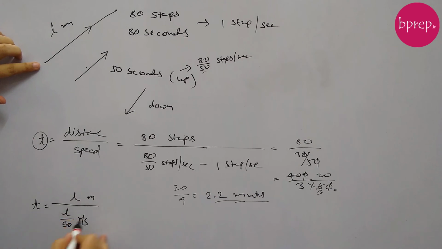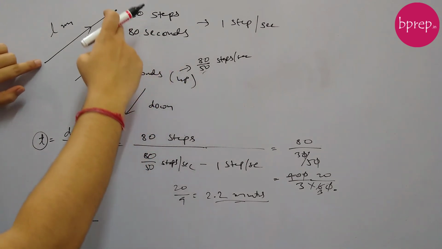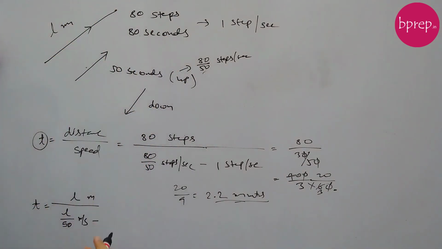Your speed is L by 50 meters per second, minus the escalator's speed. The escalator takes 80 seconds to cover these L meters, so its speed is L by 80 meters per second.